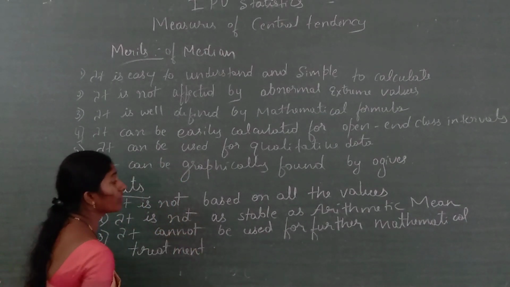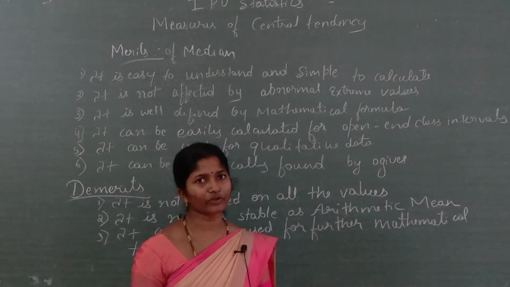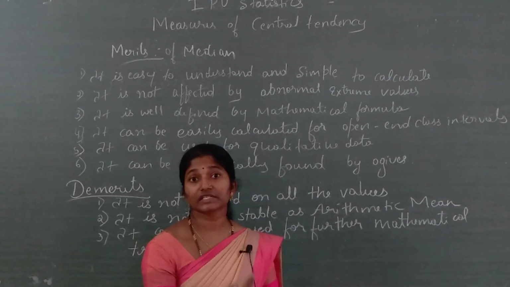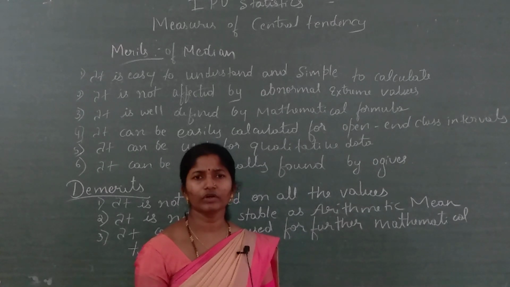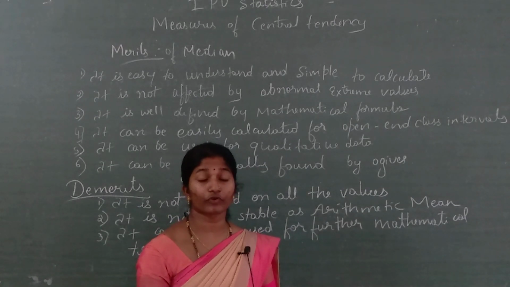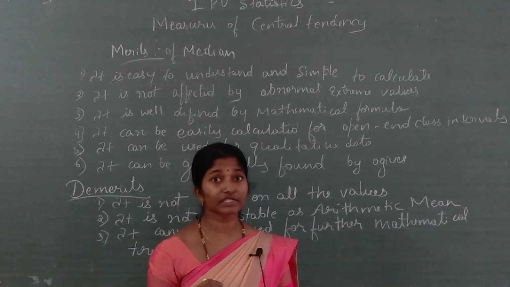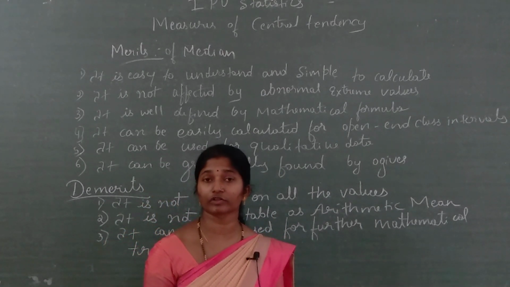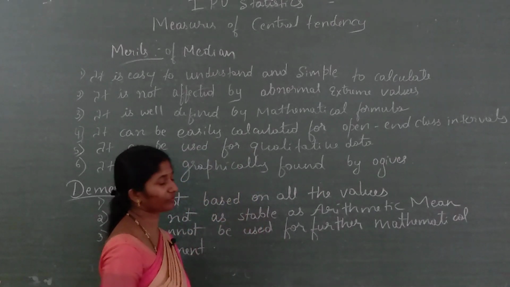Next, the second one: it is not as stable as the arithmetic mean. When compared to the arithmetic mean, we are using all the values, no? Therefore, that is stable, and the answer we are getting is perfect. So for the average of marks, which one are we using? The arithmetic mean, that is a stable value. We are not using the median for the calculation of marks or the percentage of marks, because it is not as stable as the arithmetic mean.